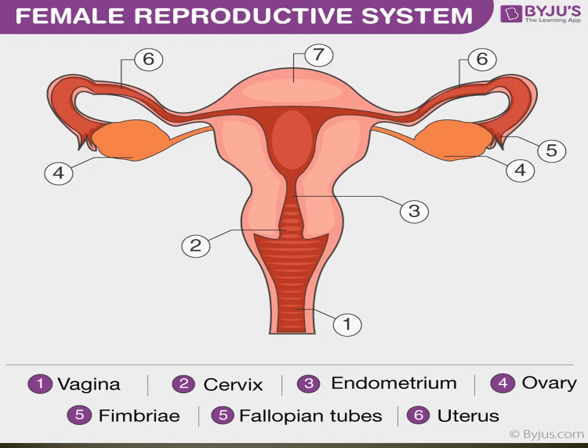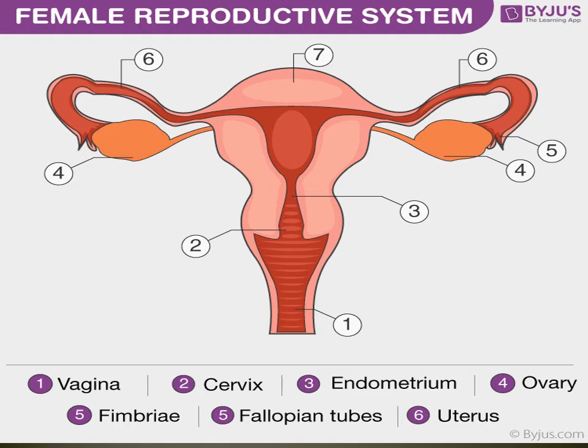Each ovary releases one ovum per month alternately. Do you know what is releasing the ovum? That is the menstrual period, the menstrual cycle. At that time the ovary releases an ovum once a month.